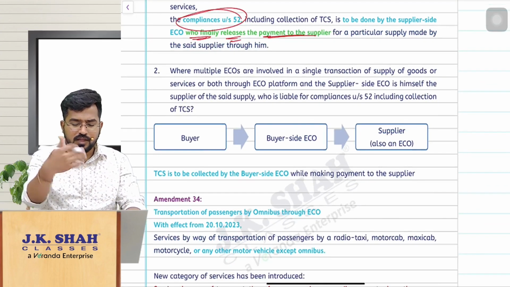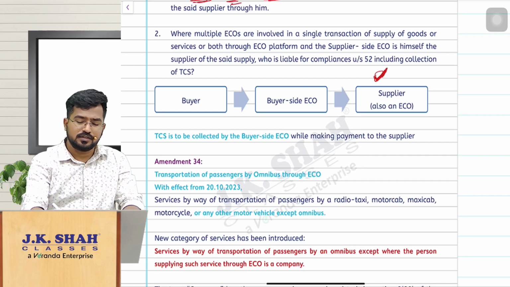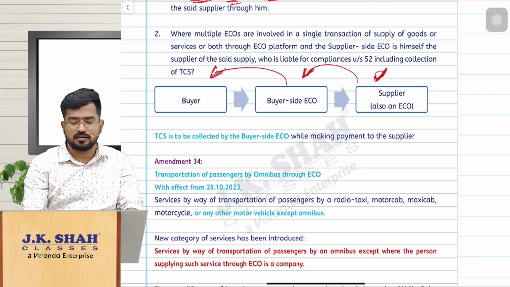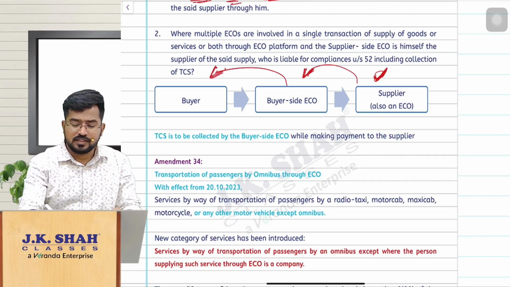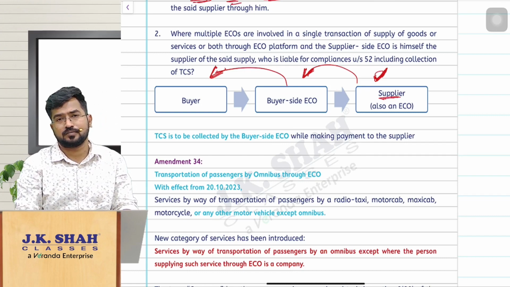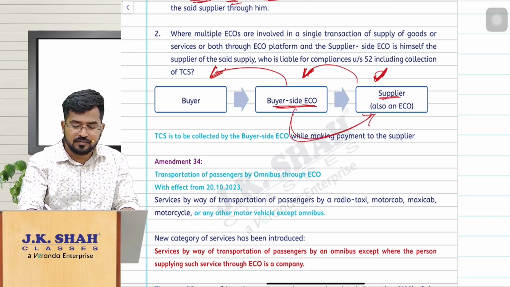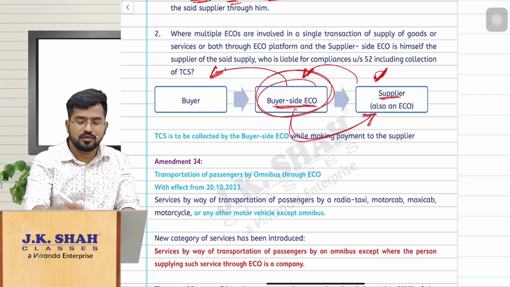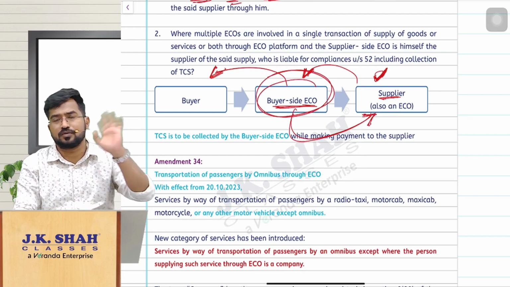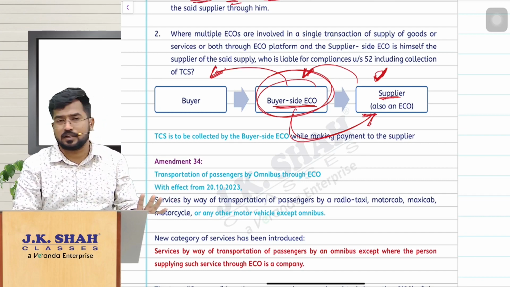Now they have also said, what if the supplier himself is an e-commerce operator, and he is using another e-commerce operator, and that e-commerce operator is making the sale? Here also the logic remains the same. The supplier himself is an e-commerce operator selling through another e-commerce operator. Then this e-commerce operator will make payment to the supplier, so this one has to follow the section 52 provisions. Simple. Whoever is settling to the supplier, that e-commerce operator has to follow section 52 provisions. That is another amendment.